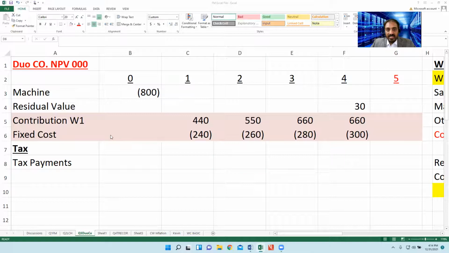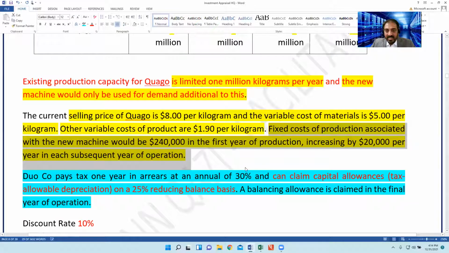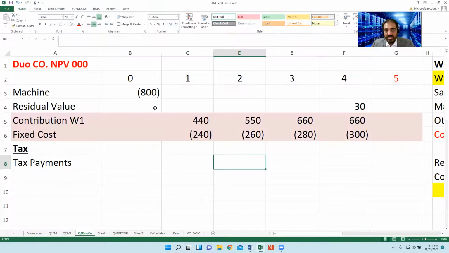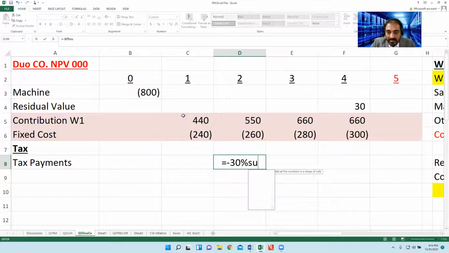Number one, the important thing, the tax rate is 30%. Mention it here, tax rate 30%. So the tax payment is equal to minus, because it's a payment outflow, 30% multiplied by the sum in brackets, 440 minus 240.